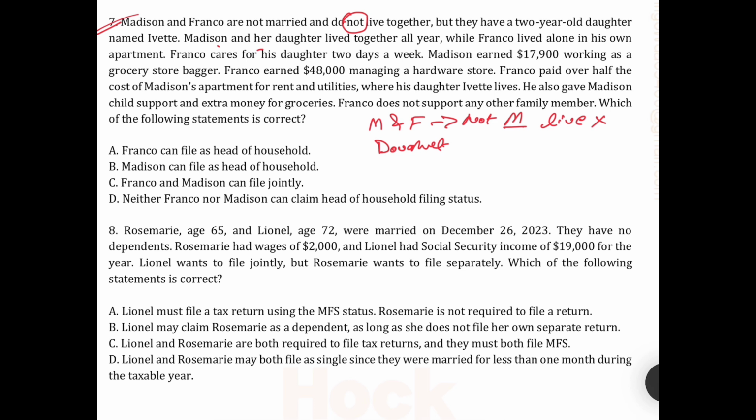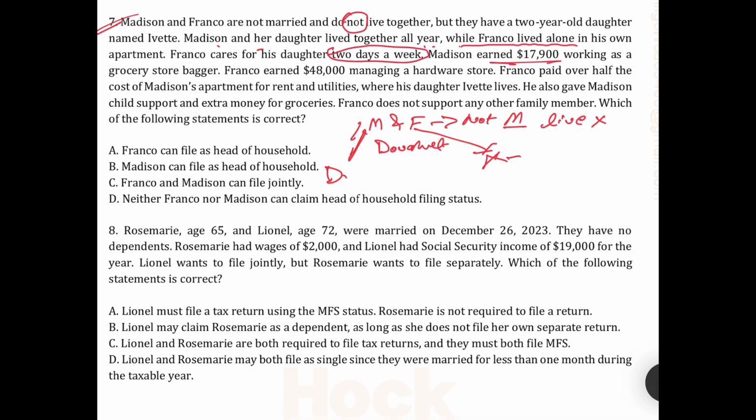Madison and her daughter live together all year. Her daughter lives with her, correct? While Franco lives alone, meaning the daughter does not live with him. And Franco cares for the daughter 2 days a week.